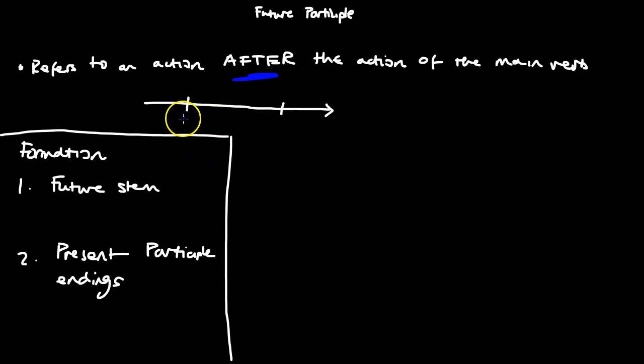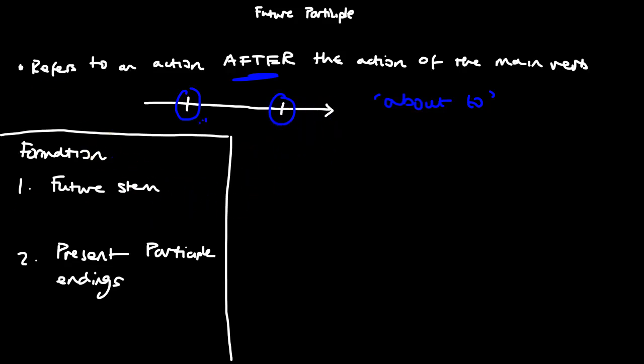Let's say the action of the main verb is happening here in the present. Now the future participle is used if we were talking about an action that happens after this action, so in the future. So a good translation of the future participle is usually "about to", because it encapsulates this idea of future. It happens after. "About to" is referring to a future event.